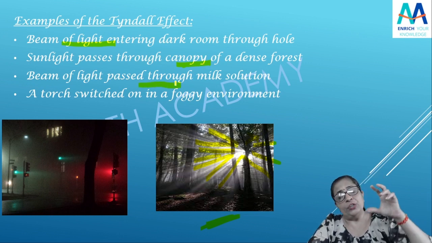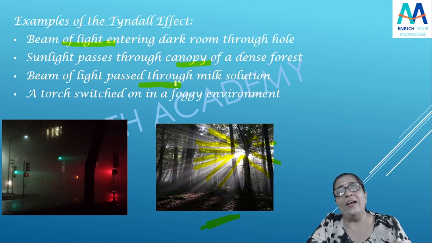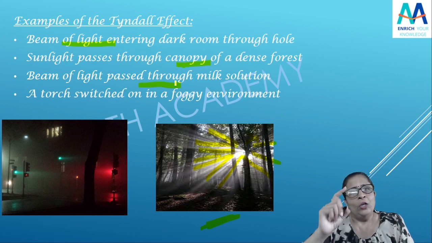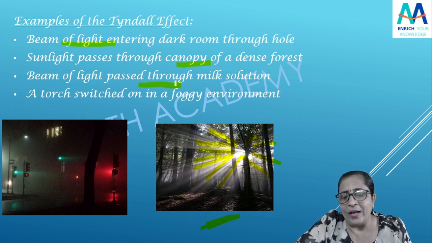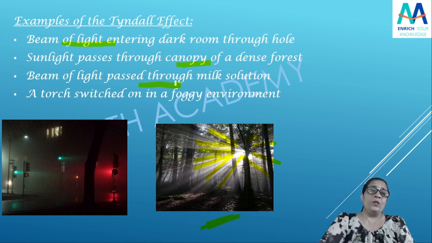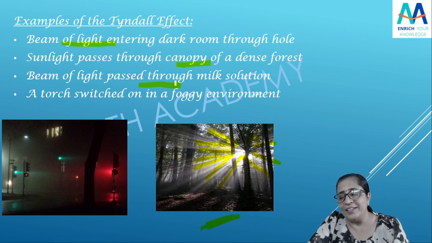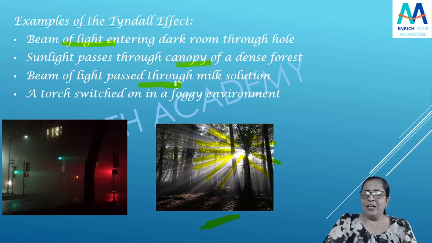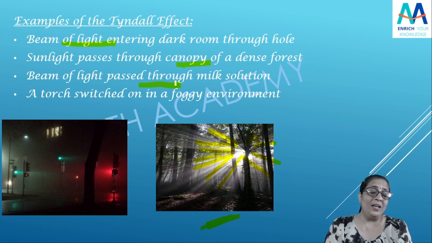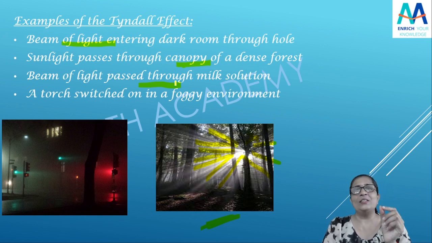Okay. Then beam of light pass through a milk solution. आप milk solution के through भी आप beam of light pass करके देख सकते हो. You will see that the path of light is visible. Scatter हो रहा है, isn't it? कौन कौन से particles रहेंगे milk में? As I told you, the fat globules are there, isn't it? Proteins are there. Yeah. So these are responsible for scattering of light through the milk solution. That's why milk is a colloid.